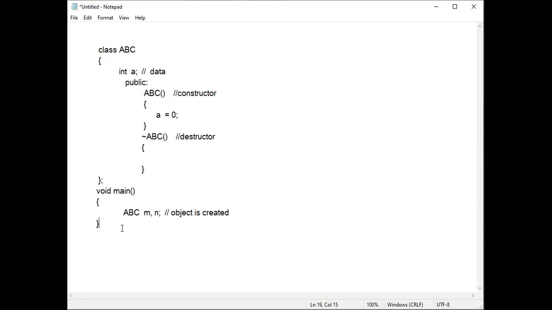If I say memory is allocated, there are some terms in programming language. Allocated means reserved. We book a ticket, right? Reservation. There also we can say a seat is allocated for us. That means it is reserved, in either the train or bus, so we have to go and sit.